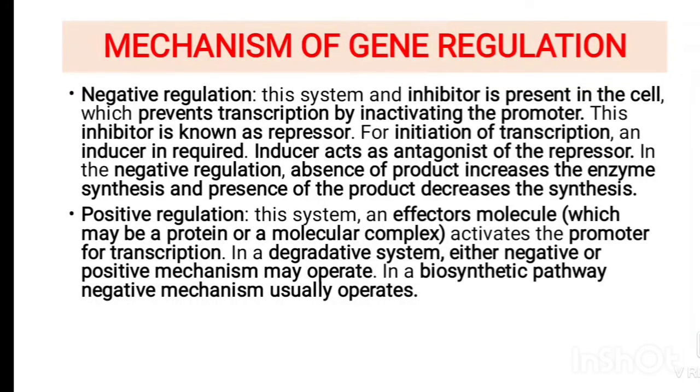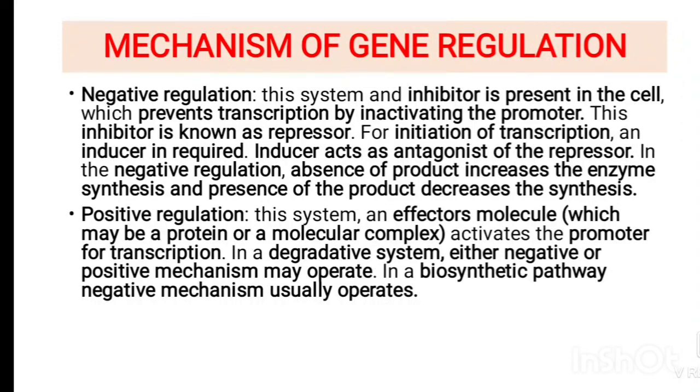So, in negative control, the regulator protein is a repressor which inhibits protein synthesis. In the inducible system, the effector molecule is the inducer. The inducer binds with the repressor and inactivates it so that it cannot bind with the operator. In the repressible system, the effector molecule is a co-repressor. The co-repressor, on binding with the inactive repressor, makes it active and inhibits protein synthesis. Because when the repressor becomes active, it will bind with the operator and stop transcription.